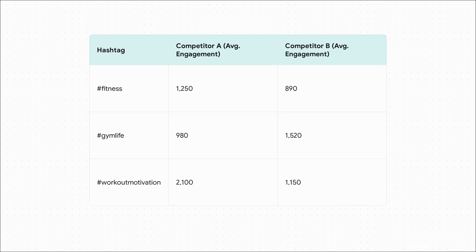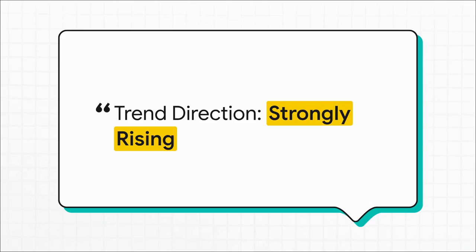And then we get to the really juicy part, competitor intelligence. Just look at this. You can see clear as day that for competitor A, hashtag workout motivation is a total home run. But competitor B, they get way better results with hashtag gym life. Just imagine having this kind of insight for your entire industry. You could find all these hidden opportunities and learn from what they're doing right and wrong without any of the risk.